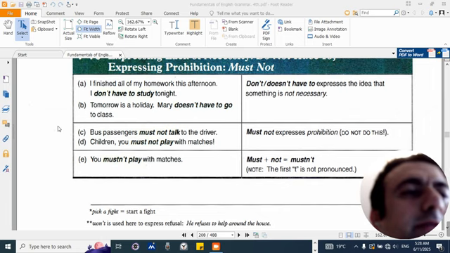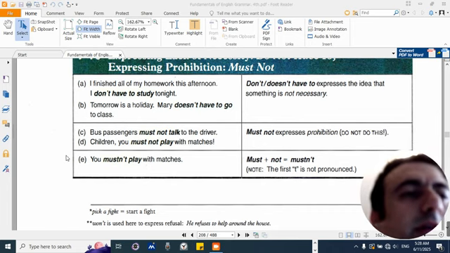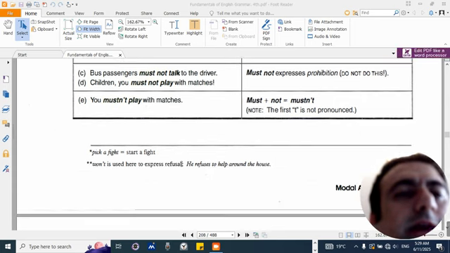C. Bus passengers must not talk to the driver. D. Children, you must not play with matches. Must not expresses prohibition: do not do this. E. You mustn't play with matches. Must plus not: mustn't. Note the first T is not pronounced.